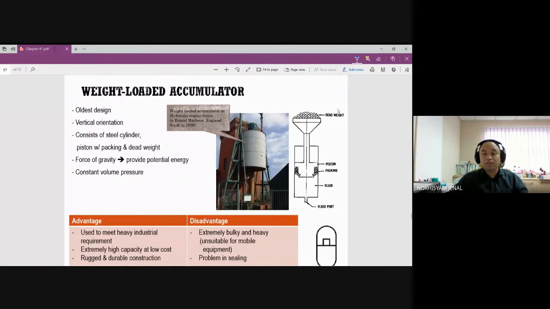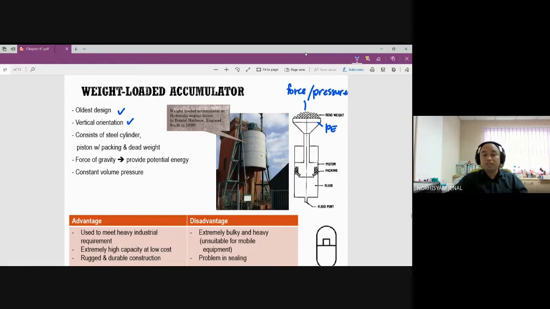Okay, what is the function of the load? The load will provide us with the amount of force or pressure for the system. Okay, so what happened here, this is an older design and usually it's a vertical orientation because we use a mechanical load over here. It consists of a steel cylinder, piston with packing and dead weight. The force of gravity will pull the system. So over here we have potential energy, PE, right? And we have constant volume pressure.